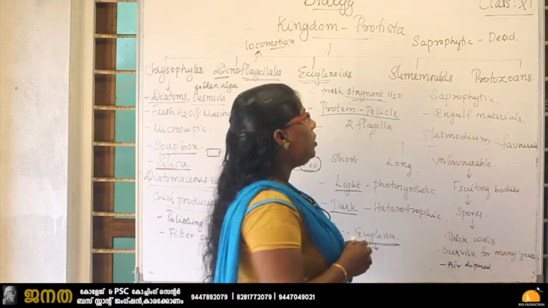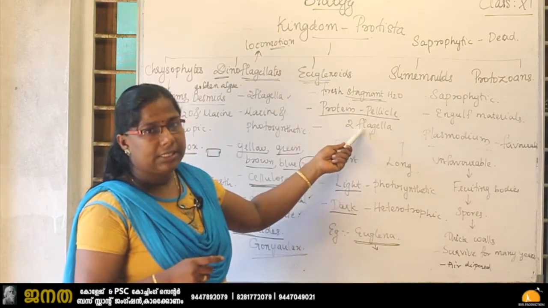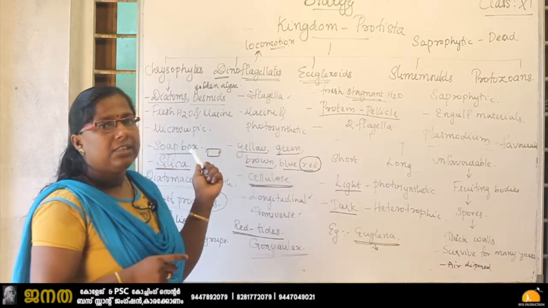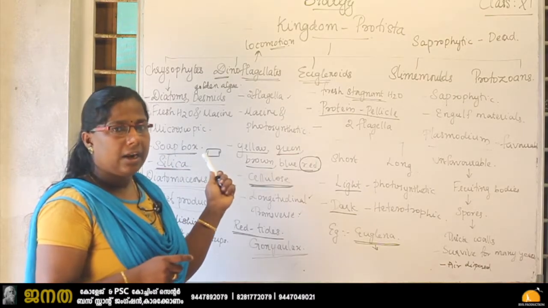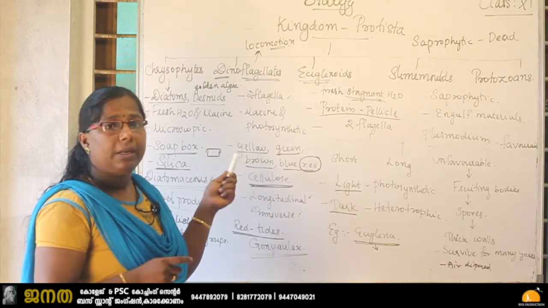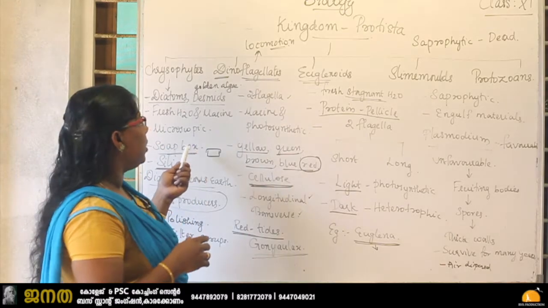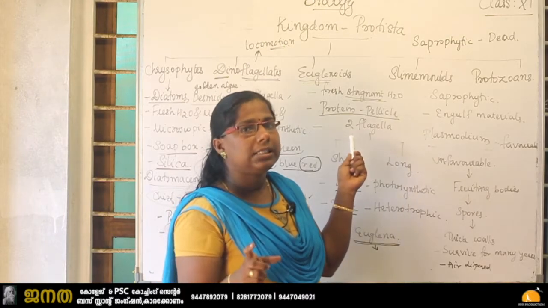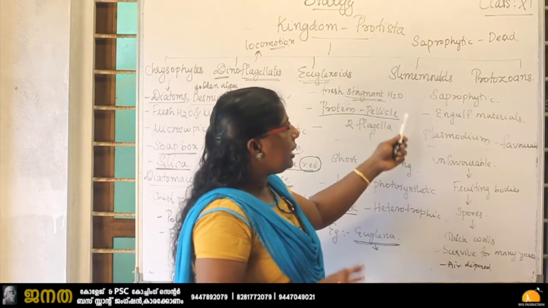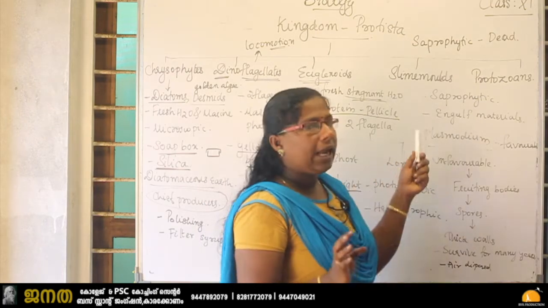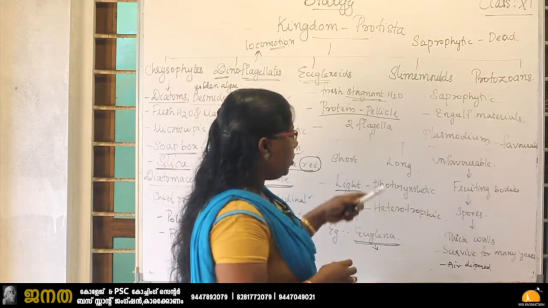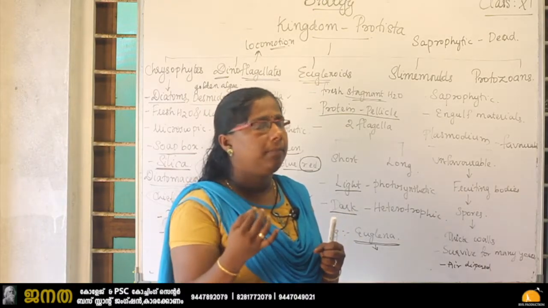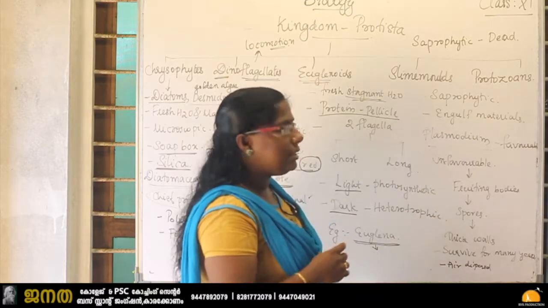Okay, and how do they move? Here we studied flagella for locomotion. In the first category, we studied that they use air current and water current for movement, like moving along with the waves, moving when the water moves. But here there is a specialized organ called flagella. In the third category, they do not have a special organ. They will engulf material and move. Dead and decayed matter is engulfed by the slime molds, and like that it will move.